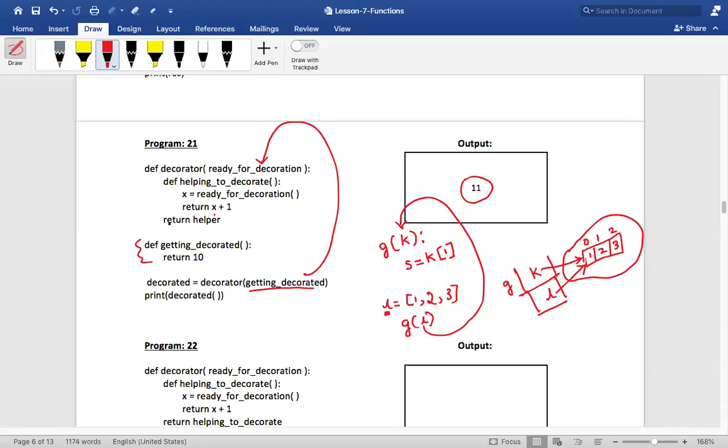And then decorator is making use of a helper, correct? Who is that helper? Helping to decorate. And what is he supposed to do? He is supposed to take the existing value of that getting decorated, and then he will change that value on top of it. He will add some +1 or something. He's decorating it, right?